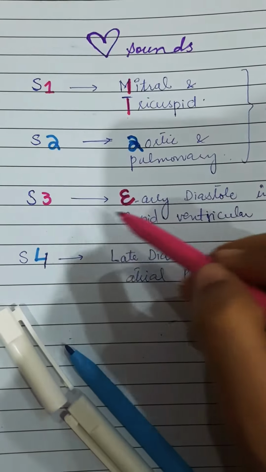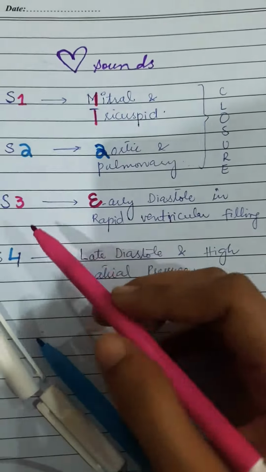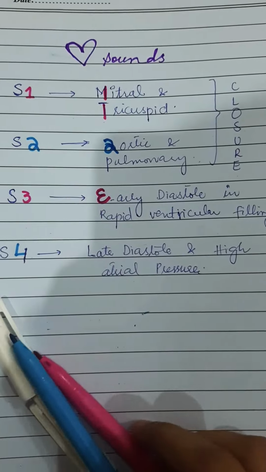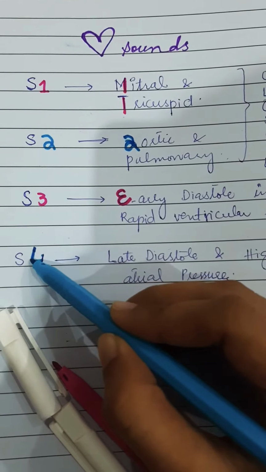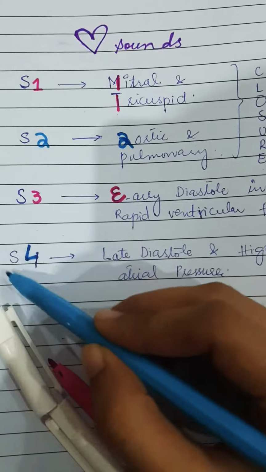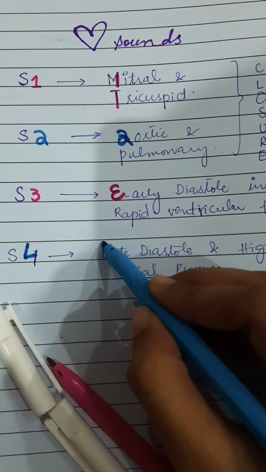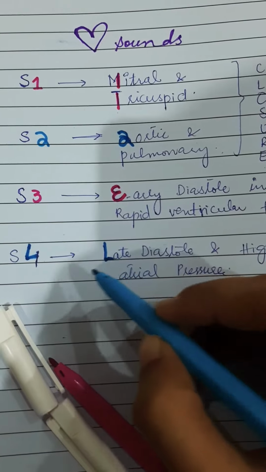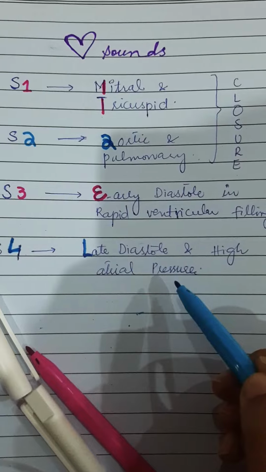So S3 is produced in early diastole in the rapid ventricular filling phase, and for S4, the initial part of the 4 resembles the letter L. So S4 is produced in the late diastole and high atrial pressure.